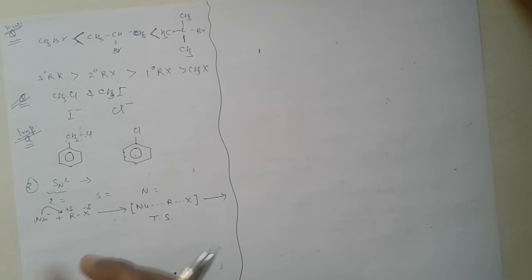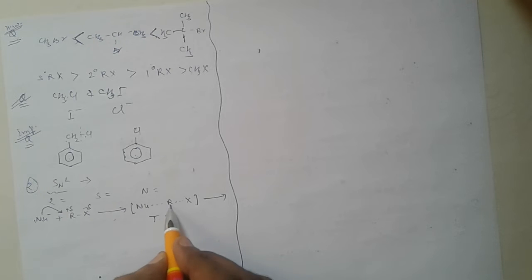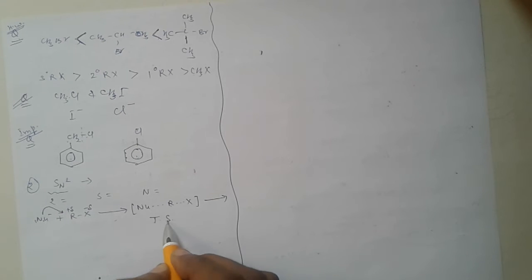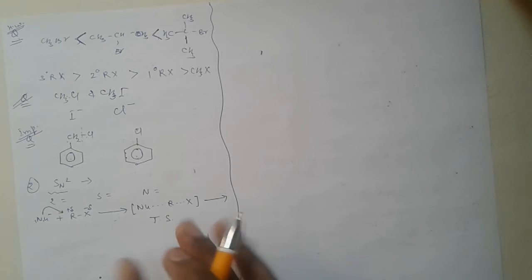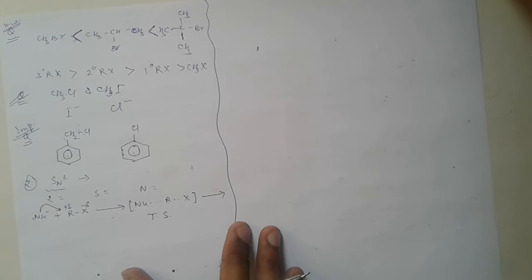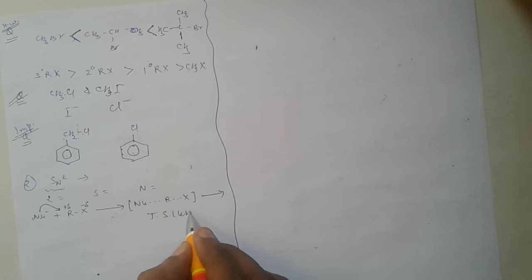here only the formation of the transition state takes place. In the transition state, the attacking nucleophile and the halide ion are both partially attached to the central C atom. So in the transition state, carbon is pentavalent, so it is less stable.